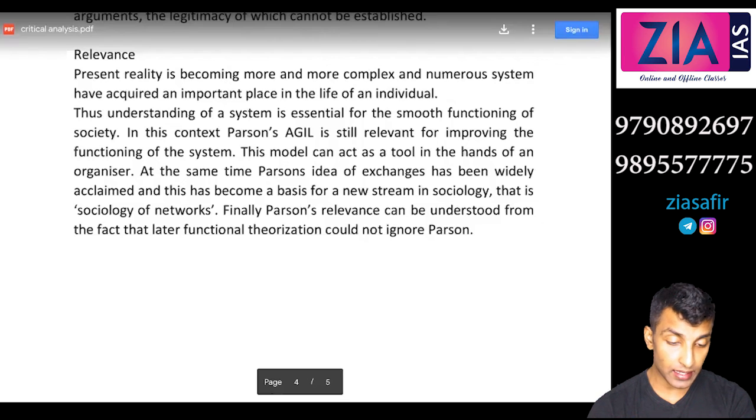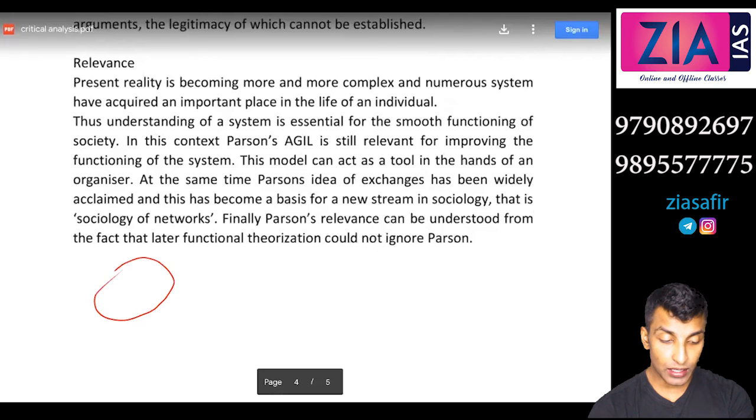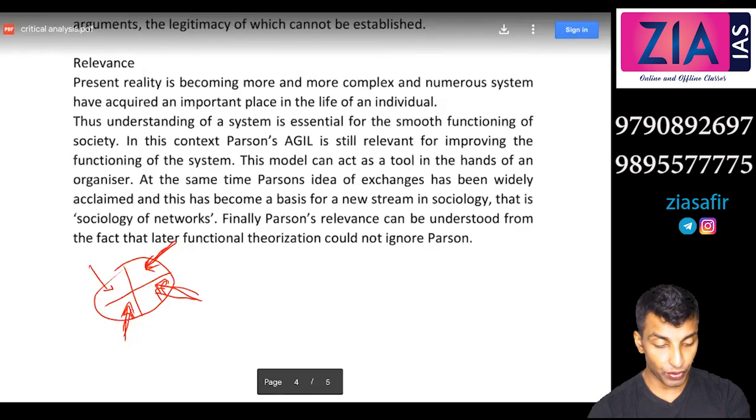In this context, Parsons' AGIL model is still relevant for improving the functioning of any system. This model can act as a tool in the minds of the organizer. So for example, if we need to organize this class, this is a kind of system. So there are some functional requisites, and the organizers have to plan these functional requisites. What are the adaptation needs? What are the goals? What are the integration aspects? What are the latency aspects? Adaptation needs means the economic system only, here goal attainment, and here integration, that is through norms and values, and pattern maintenance is done here.